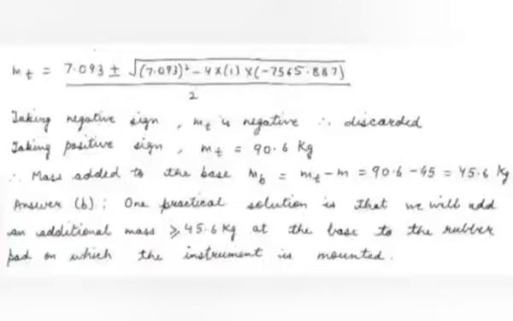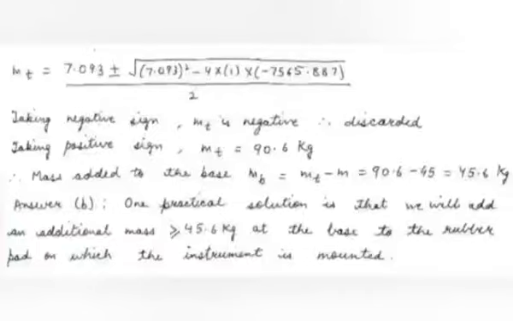Taking the negative sign in the equation, we get mt as a negative value, therefore it is discarded. Further, taking positive sign in the expression for mt, we get mt is equal to 90.6 kg. Therefore, mass added to the base mb will be equal to mt minus the original mass m, which is equal to 90.6 minus 45, giving us mb as 45.6 kg.